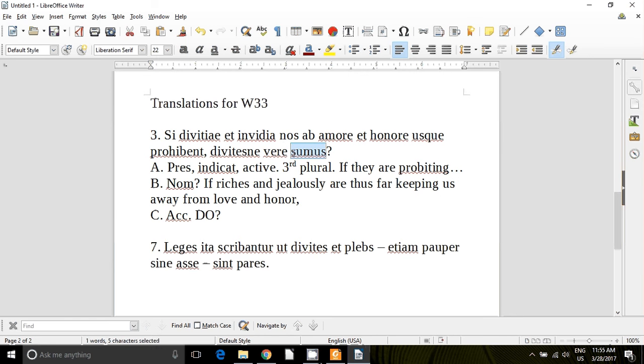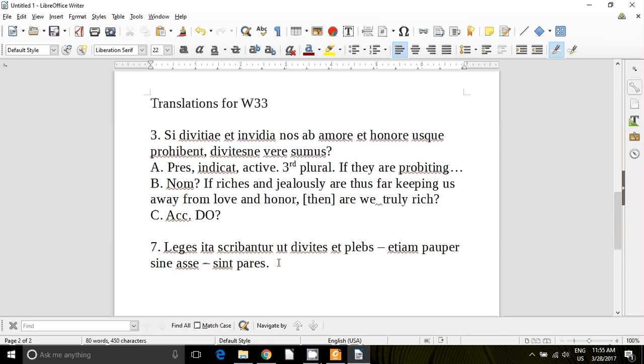The verb is just sumus, and again, that's present indicative active. And then in English, again, we often do add the word then. Then are we, because it's a question, then are we vere, truly, divites? Are we truly rich? And the ne just tells you that we're dealing with a question. So the divites is the noun. Then are we truly rich?